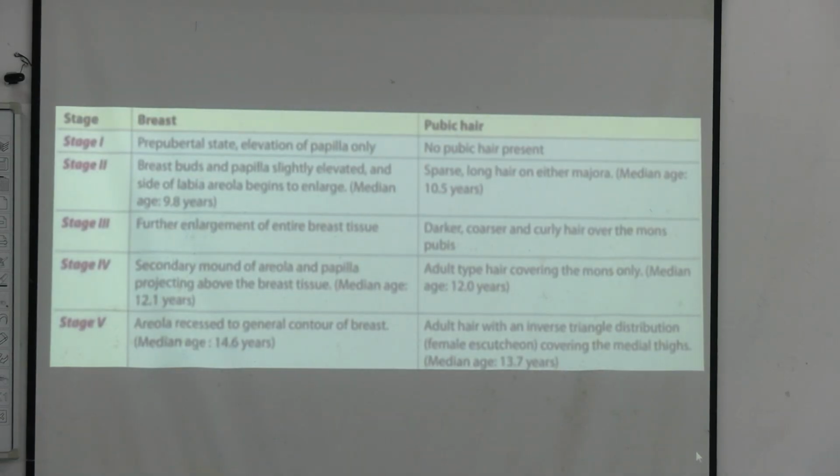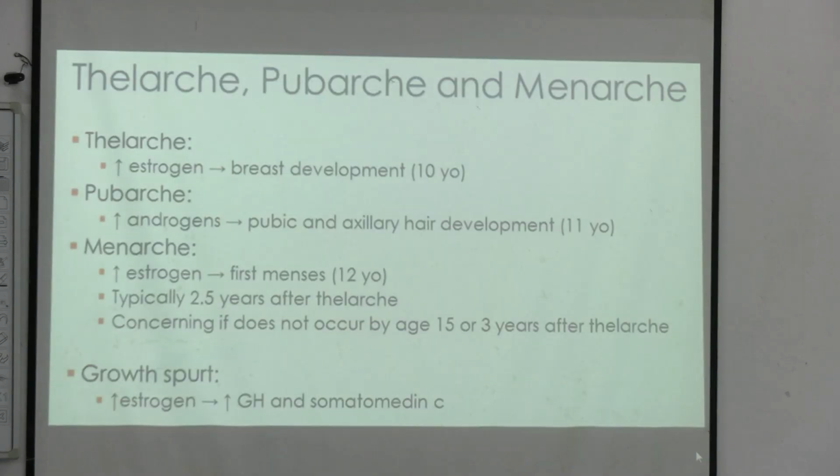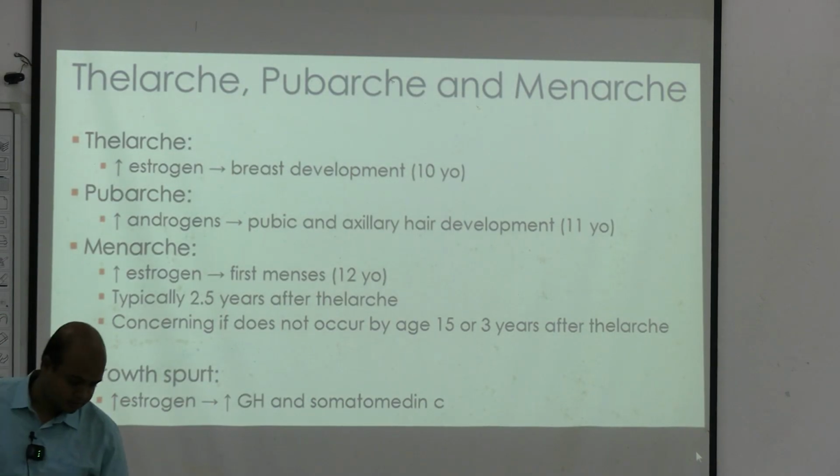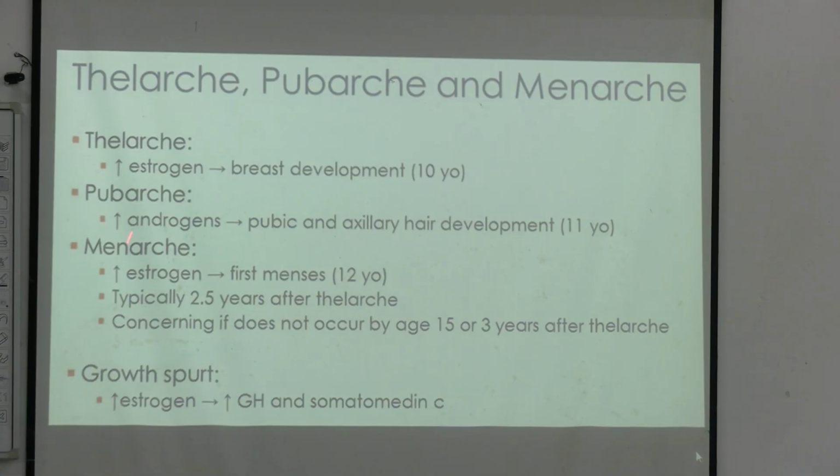So again the same thing: prepubertal stage, then stages 1, 2, 3, 4, 5. And the pubic hairs will gradually develop, in the male pattern or the female pattern. Again, we have already mentioned thelarchy, puberty and menarche. Thelarchy is the first; puberty along with adrenarche almost the same time, with more androgens, and so development of pubic and axillary hair. A growth spurt occurs, and estrogen has a role to play.